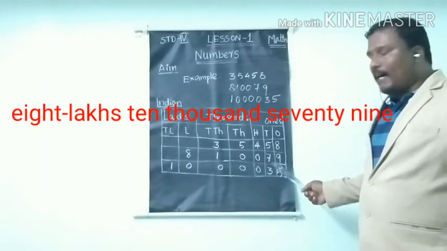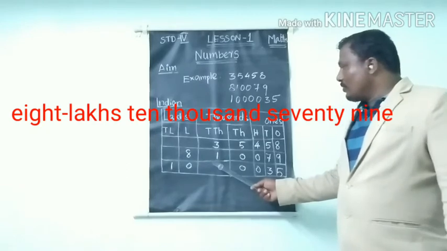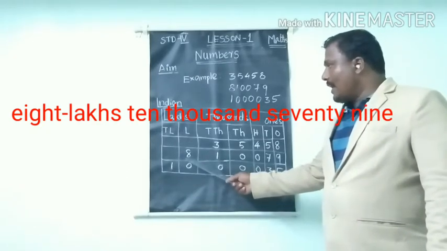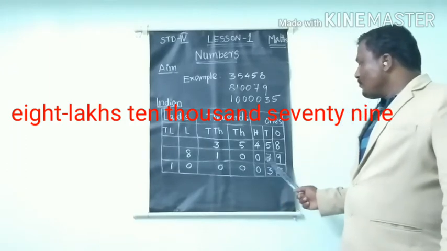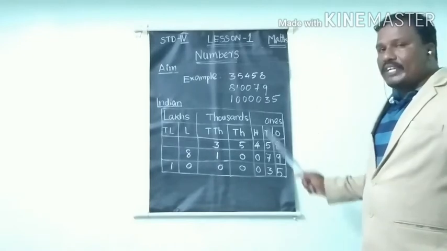How can we read this number? 8 lakh 10,079. Now we will see a 7-digit number.